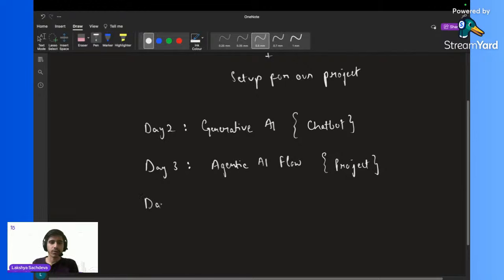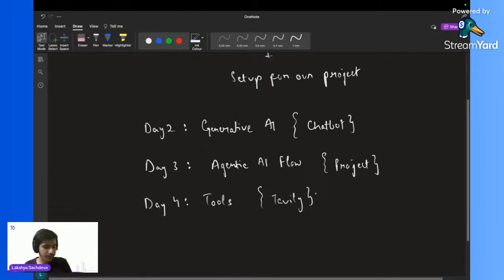On day 4, there is a very important concept in Agentic AI, that is tools. So how can we integrate tools? What are the different kinds of tools? Like there's one Tavily tool. This is a very famous tool. Many of you must have heard of this Tavily tool. And there are many more tools as well.